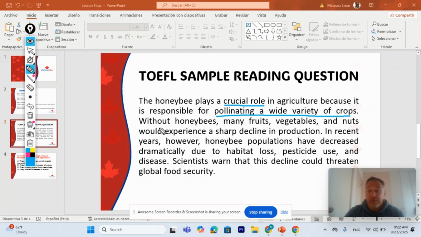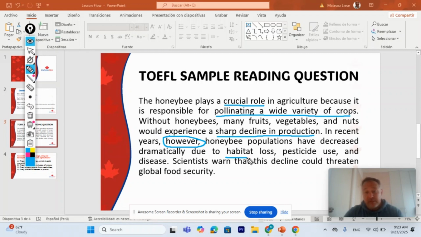Okay, so without honeybees, many fruits, vegetables, and nuts would experience a sharp decline. So they're once again very important, right? So you should keep that in mind. Very important, very important. In recent years, however, okay, whenever you see however, this is important too, because this is like contradictory, no? However, like another point, no? Honeybee populations have decreased dramatically due to habitat loss.